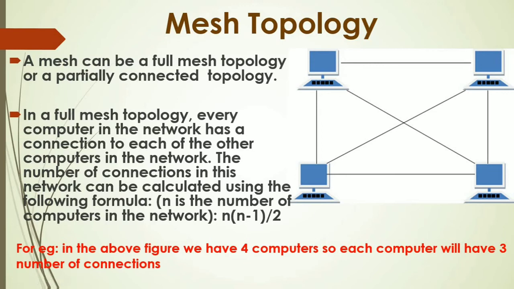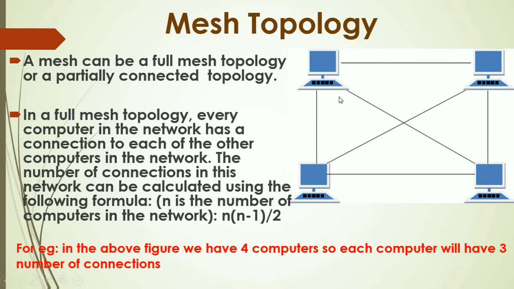The number of connections in this network can be calculated using the following formula: n into n minus 1 divided by 2, where n is the number of computers in the network.